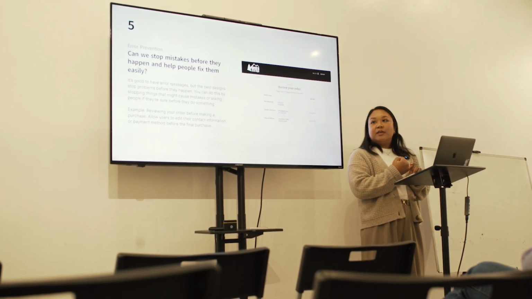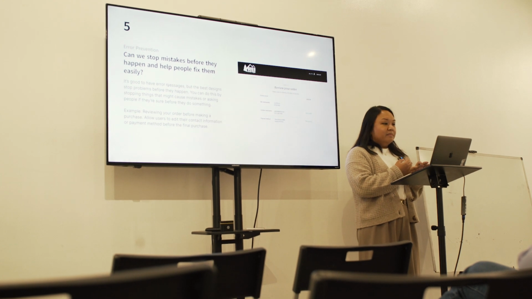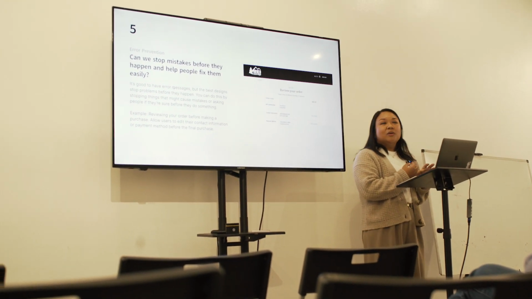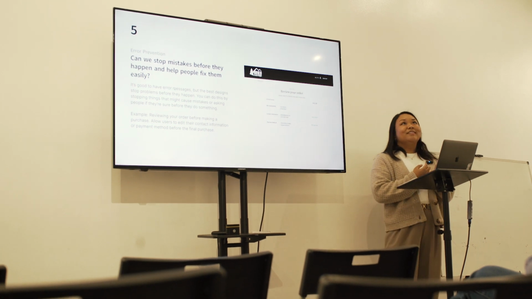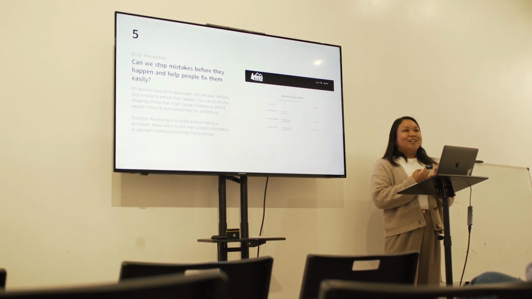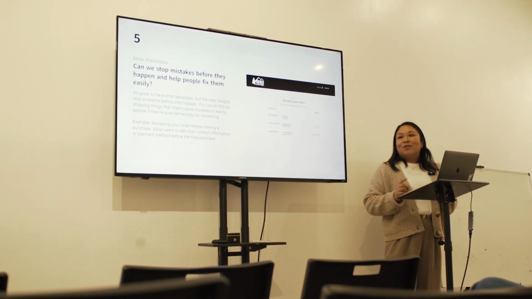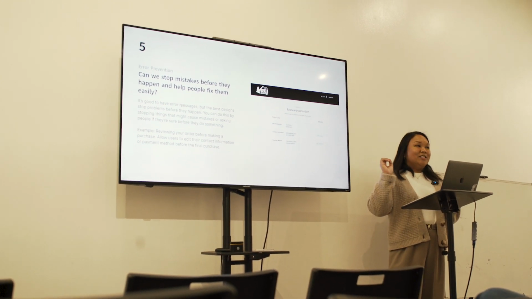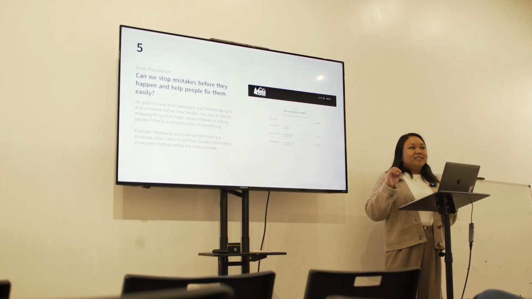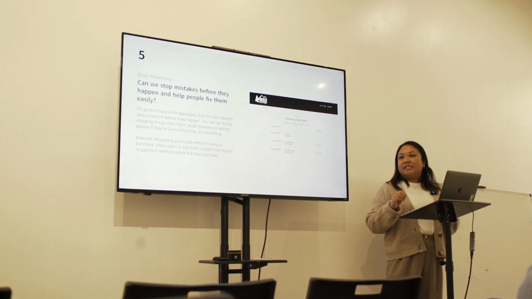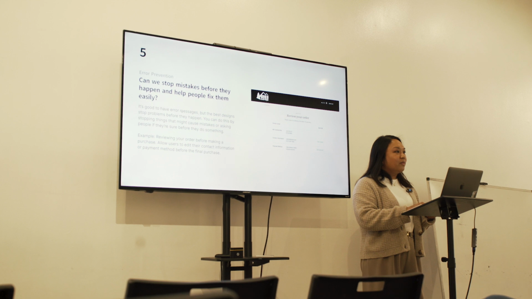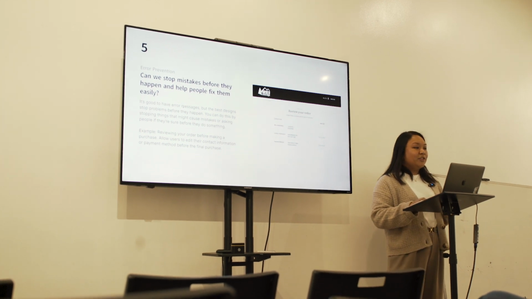Can they edit their information? Can they edit what they're ordering? And can they do this easily? So one thing I've noticed in Amazon, if you have a quantity of 1 and you want to delete it from your cart, usually you have a 0, and then it's like, okay, but is it still in my cart? And I think now instead of a 0, it goes to a trash can so that you actually delete that product from your cart. So you're not wondering if you're still purchasing.